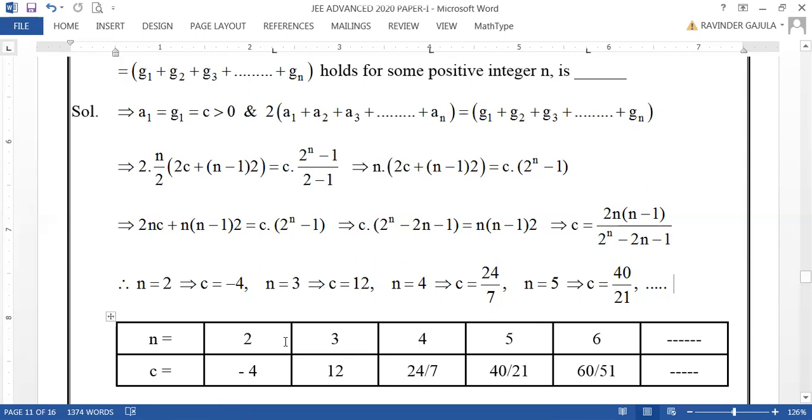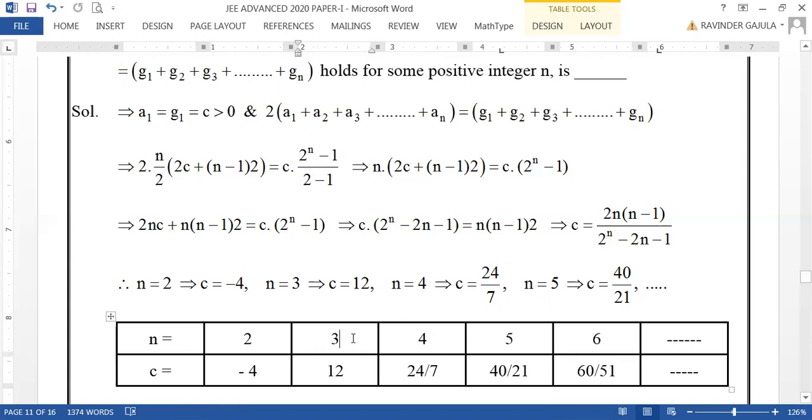Now I have tabulated those values of c for different values of n here. For n equal to 2, it is minus 4. For n equal to 3, it is 12. For n equal to 4, 24 by 7. For 5, 40 by 21. For 6, 60 by 51. Like this, you will have non-integral rational numbers only, but c is an integer for n equal to 3 only.